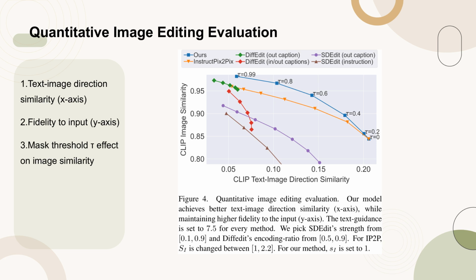The strength of SDEdit is varied from 0.1 to 0.9, and DiffEdit's encoding ratio is adjusted between 0.5 and 0.9. For IP2P, the S_I parameter is changed from 1 to 2.2, whereas for our method, S_I is fixed at 1. The figure also highlights the impact of the mask threshold, tau, on image similarity, showing that increasing tau initially improves image similarity, but excessively high values can negatively affect the edit success.